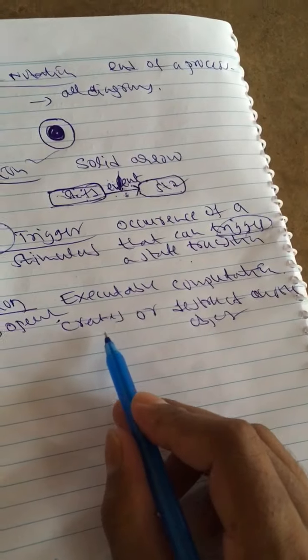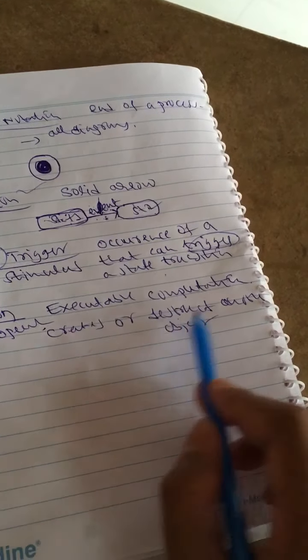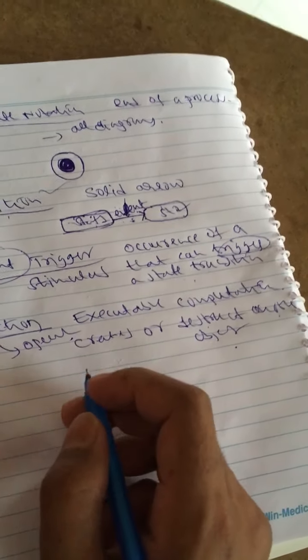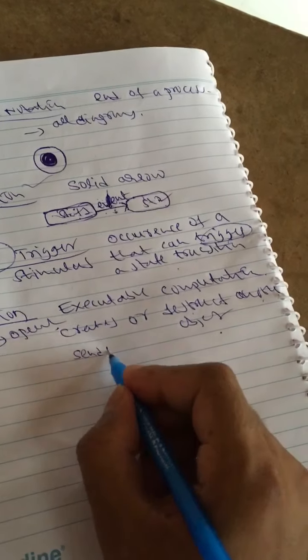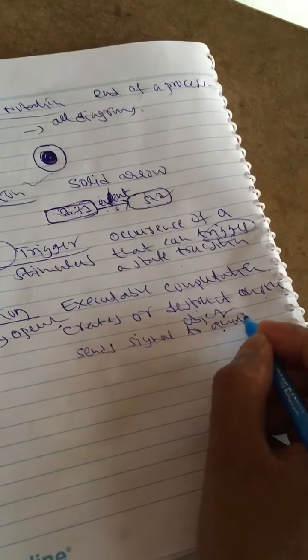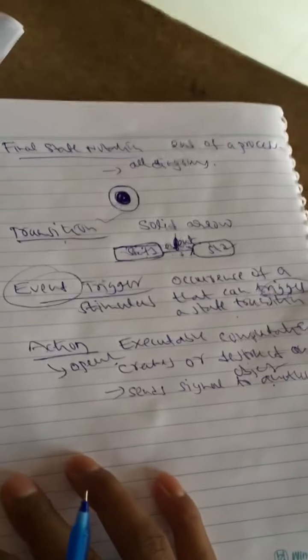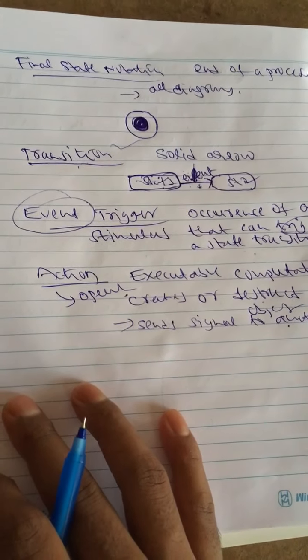Or it sends signals to another object. This operation or this action sends a signal to another object. So this is the duty of the action element in the state machine diagram.